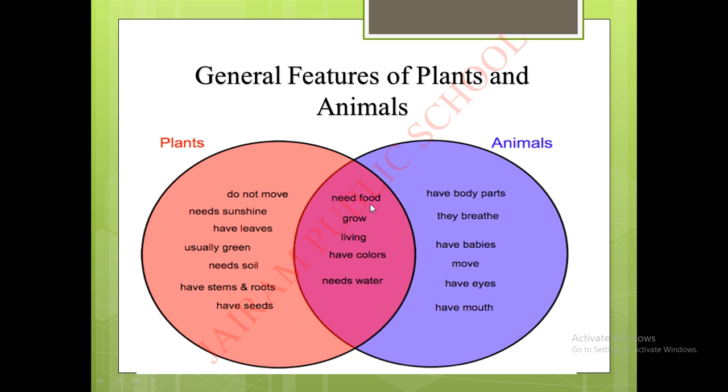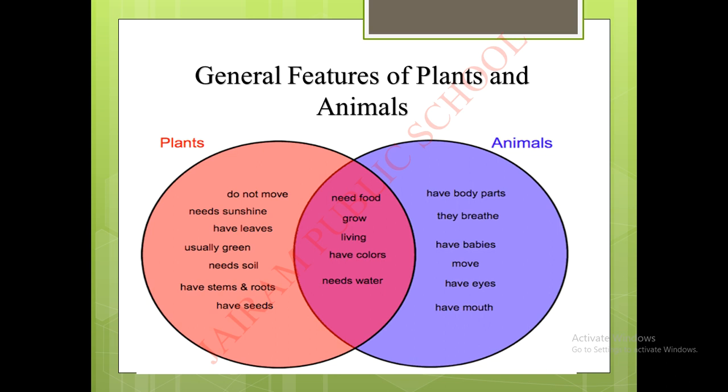Both need food. Both can grow. Both are living things. Both have colors. Both need water.